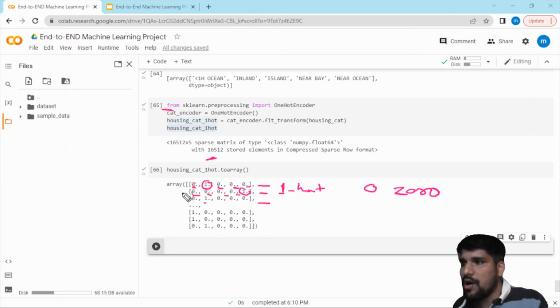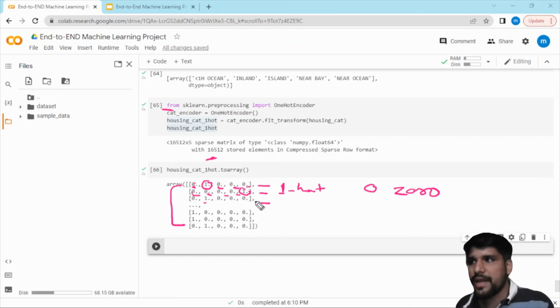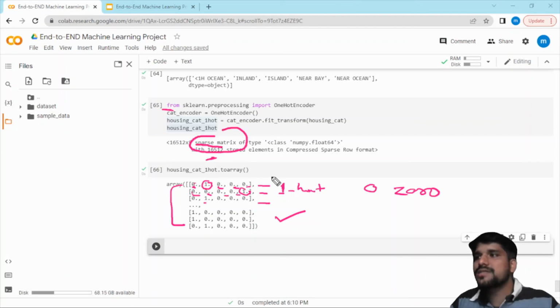If you look at all the arrays, you can see it similarly, and this is a two-dimensional array. Okay, I will explain later, but just look at it here. So this way you can convert using the one hot encoder. And if you look here, this is a sparse matrix. Why is it called a sparse matrix, guys? Because it contains many zeros and a few 1s. Therefore it is called a sparse matrix. Now let me clear the screen.